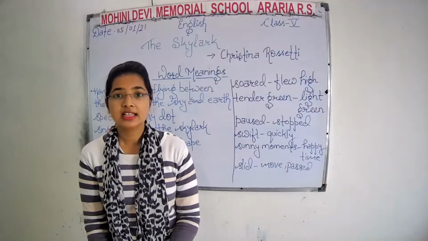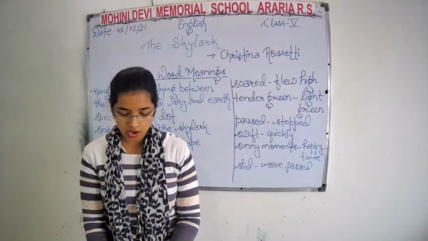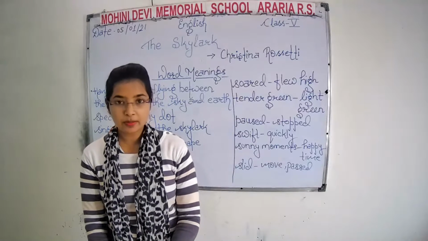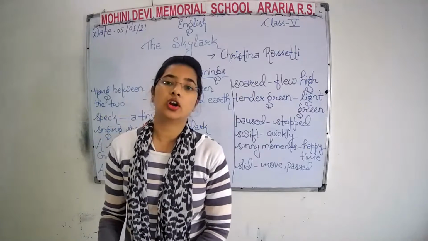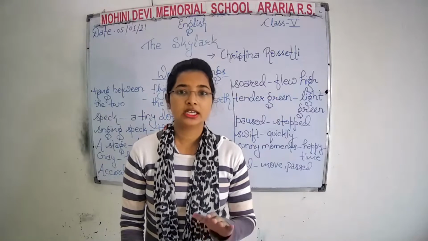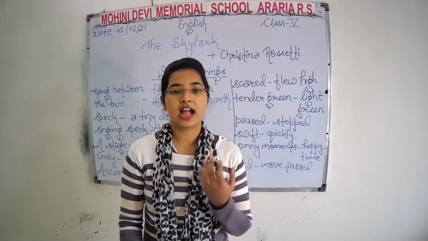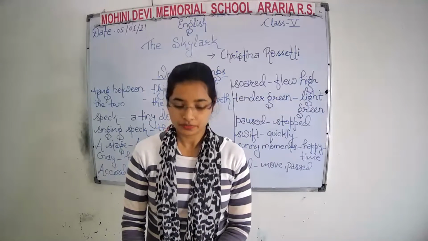The skylark is singing between the green earth and the blue or clear sky. So the poet wanted to tell us that she goes to the cornfield. The sky was blue, meaning she saw that the sky was clear. There was a bright sunlight.